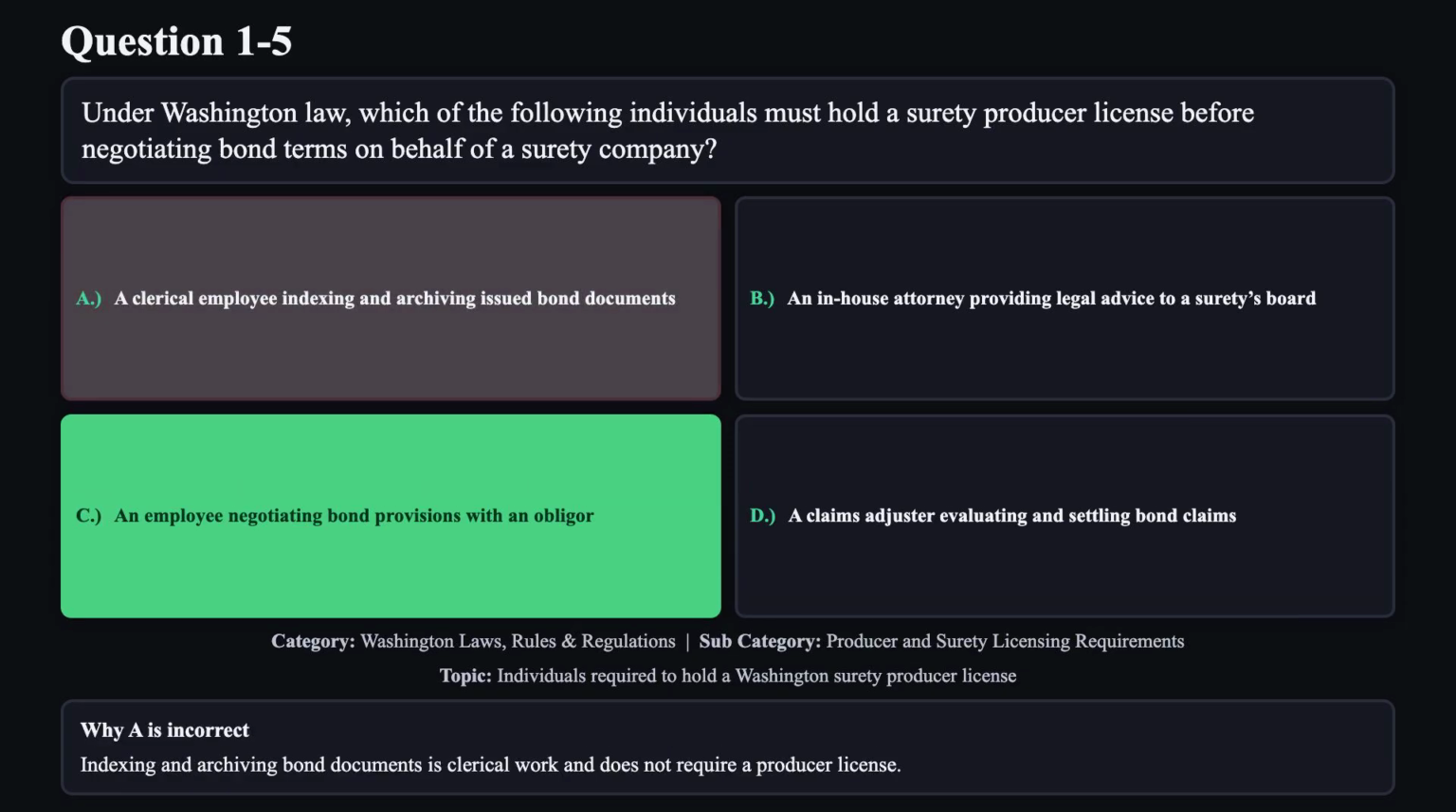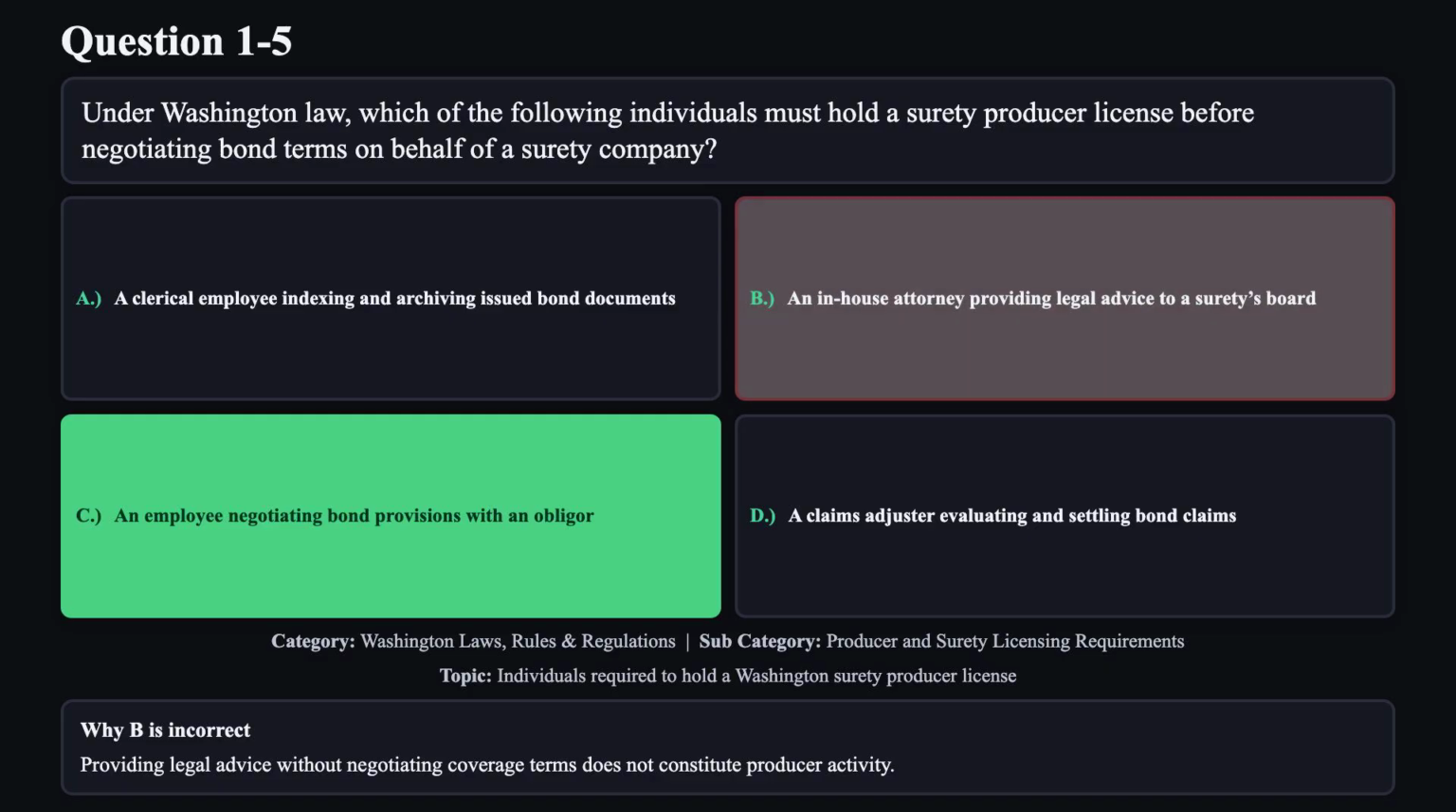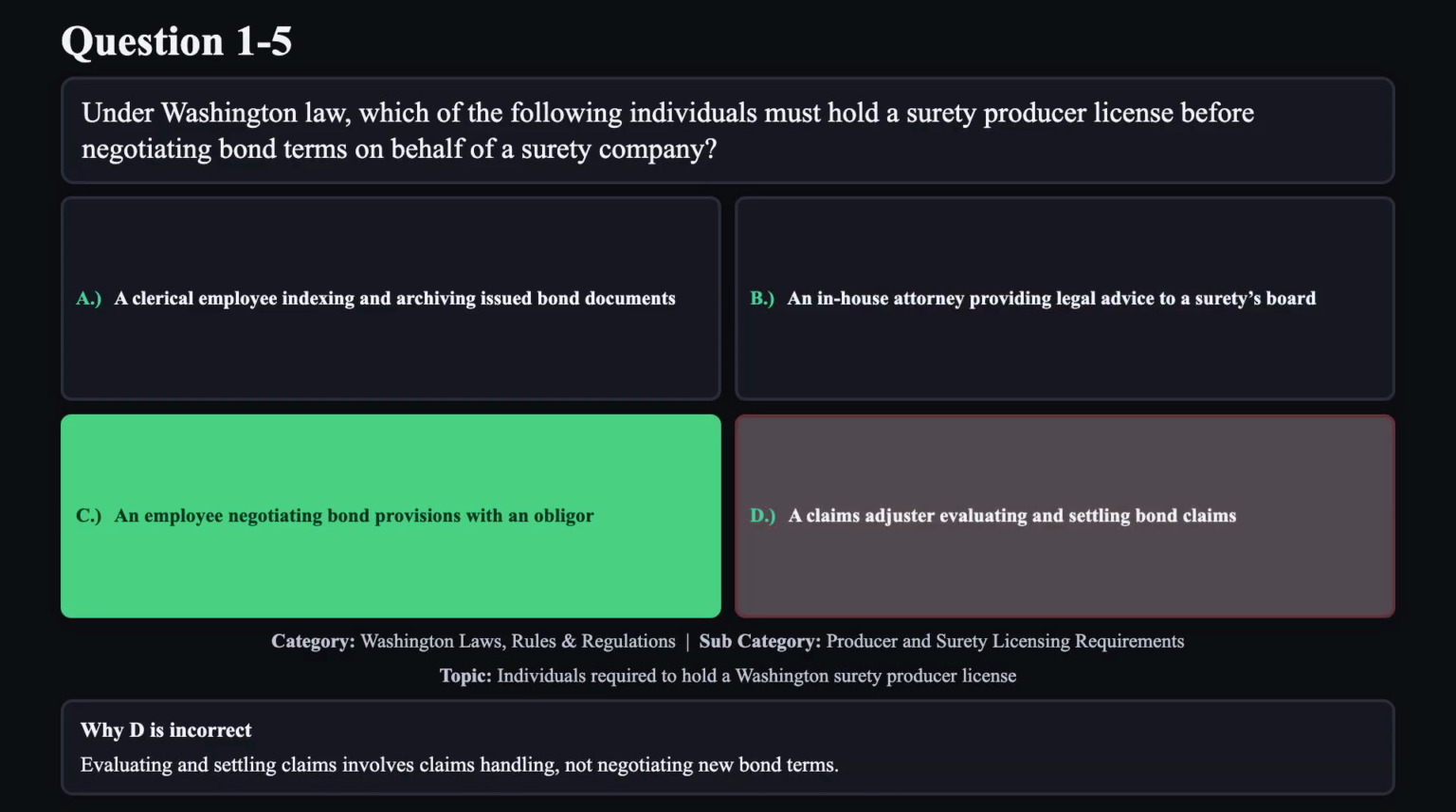Reason A is not correct. Indexing and archiving bond documents is clerical work and does not require a producer license. Reason B is not correct. Providing legal advice without negotiating coverage terms does not constitute producer activity. Reason D is not correct. Evaluating and settling claims involves claims handling, not negotiating new bond terms.